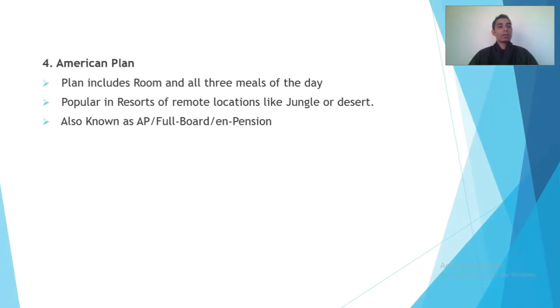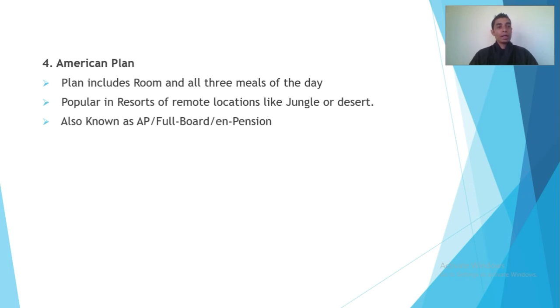Next, we have the American plan. This plan includes room and all 3 meals of the day, that is breakfast, lunch and dinner. This plan is popular in resorts at remote locations like the jungle or desert. If the hotel or resort is located in the middle of a jungle or desert, the guest should take this American plan, because there will be no other hotels or restaurants where they can have the other meals of the day. Ultimately the guest has to come to the hotel to have all the meals.